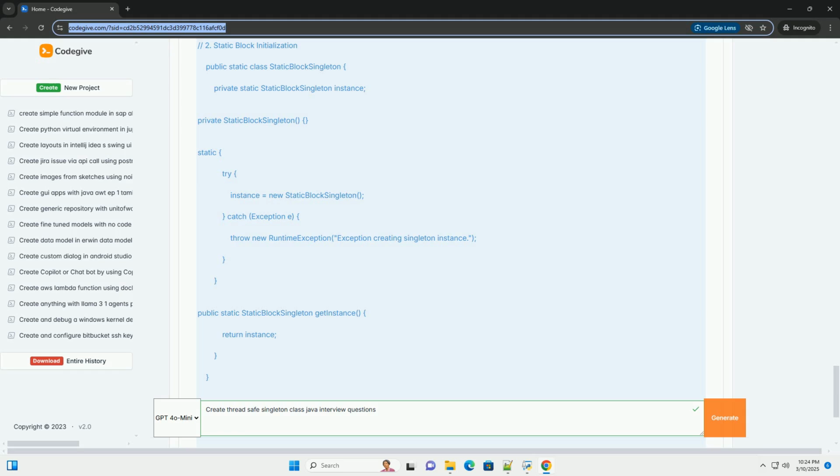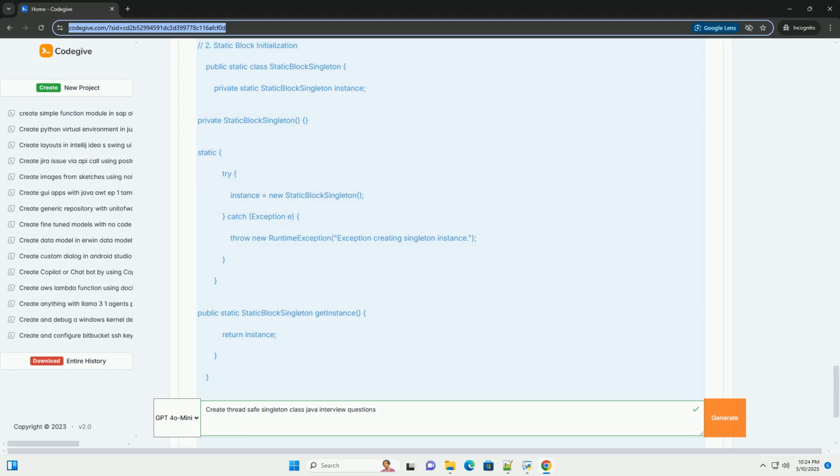Explanation: the volatile keyword. The volatile keyword is crucial here. It ensures that multiple threads correctly handle the instance variable when it is being initialized. Without volatile, there's a potential race condition where a thread might see a partially constructed instance. Volatile guarantees that the write to the instance variable is atomic, happens all at once, and that all threads will see the most up-to-date value.